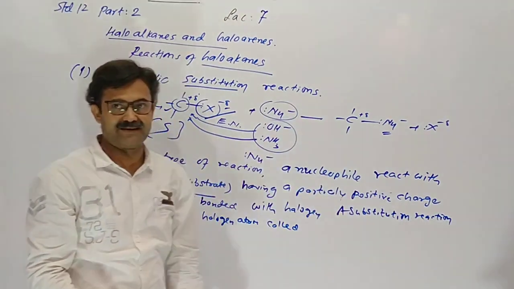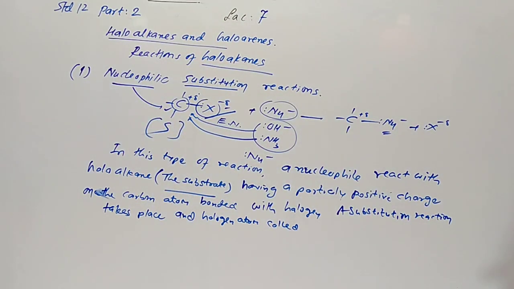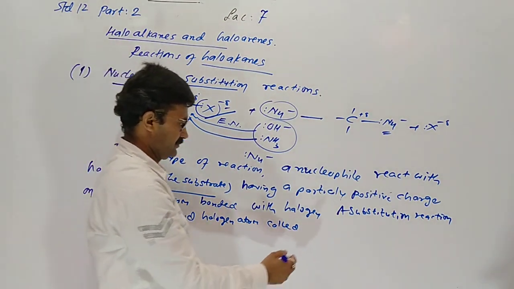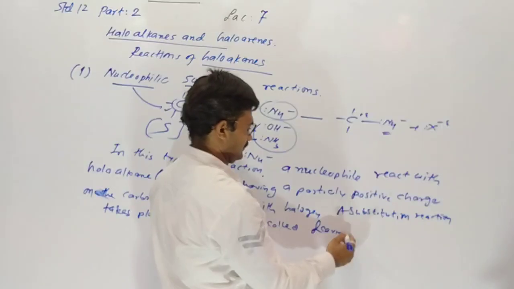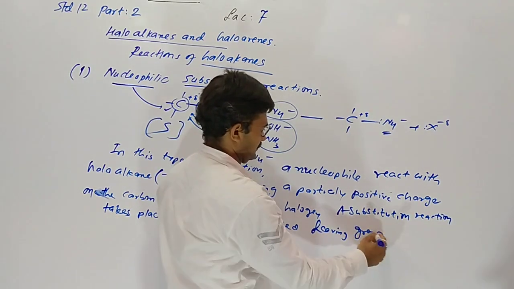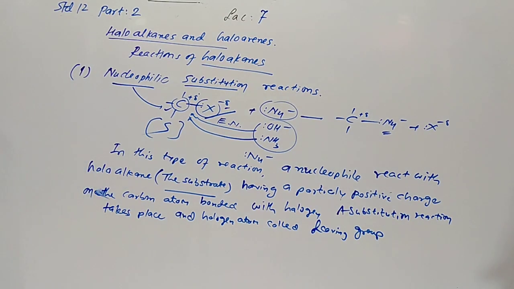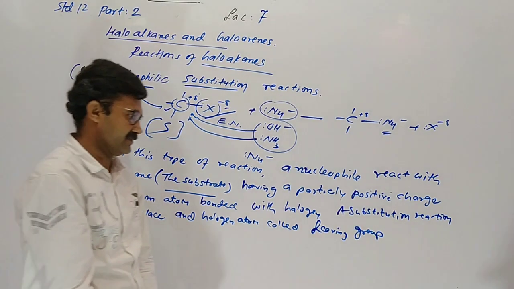Here halogen is removed as the leaving group, departing as a halide ion.